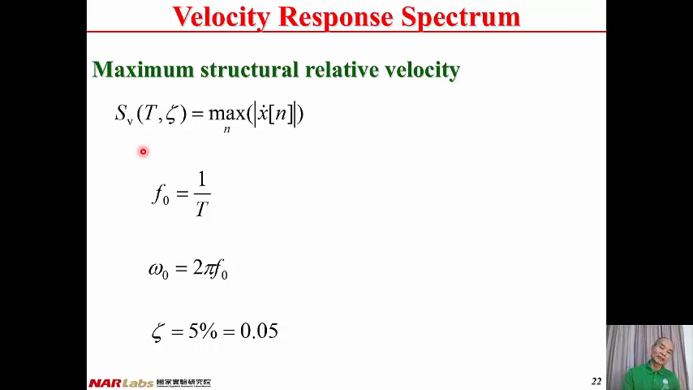Once we find out the peak relative velocity of the structure for all the vibration periods, then we can plot the curve between SV, the peak relative velocity of the structure, and vibration period T. And this is the velocity response spectrum of the structure.